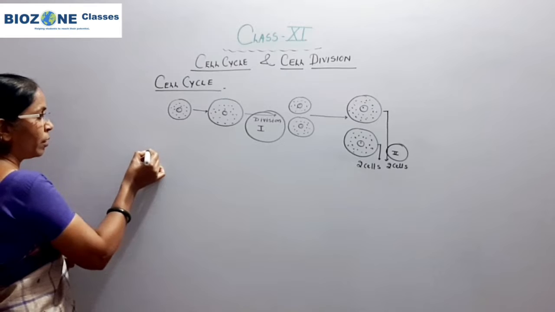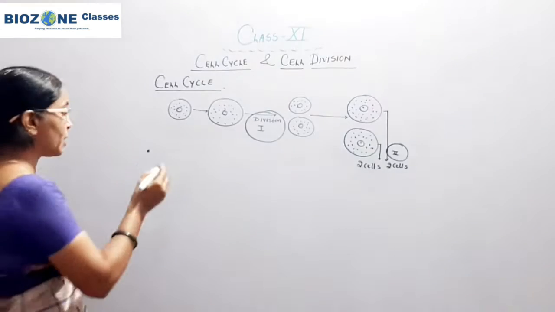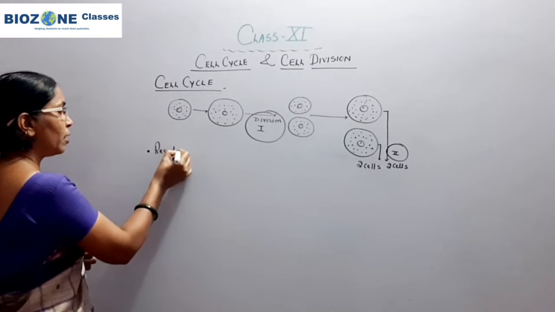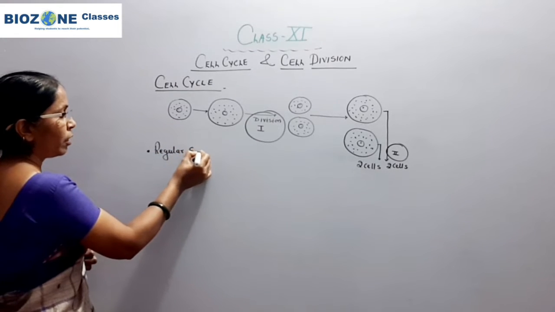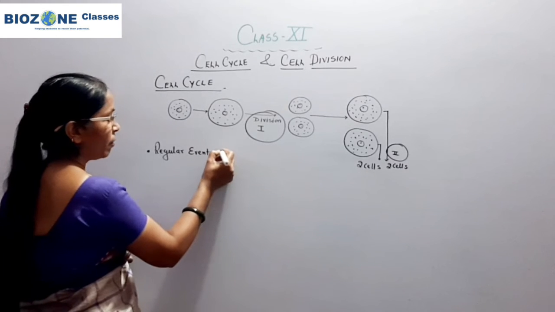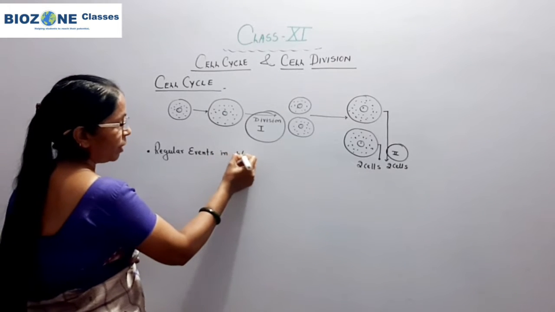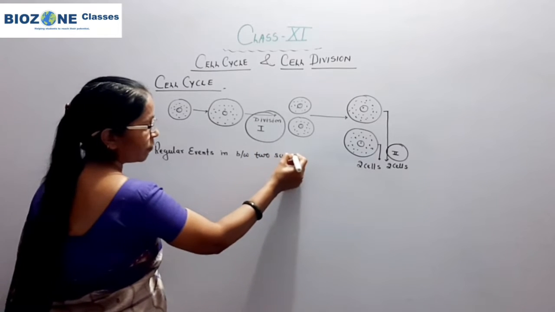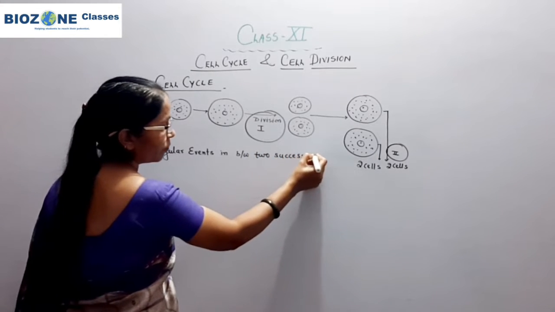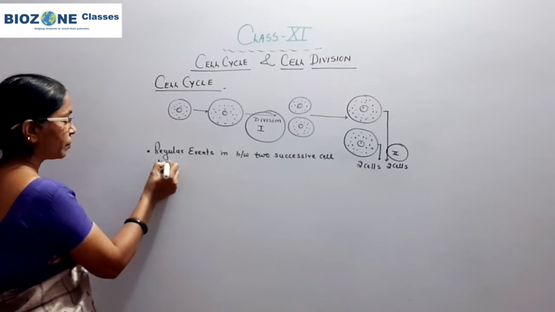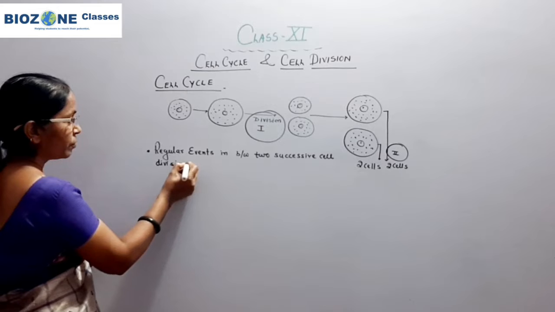Now when we come towards the cell cycle, cell cycle is the regular events in between two successive cell divisions.